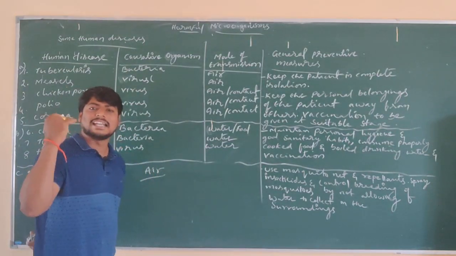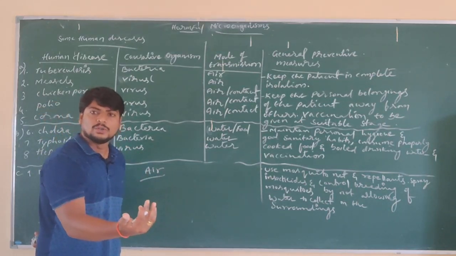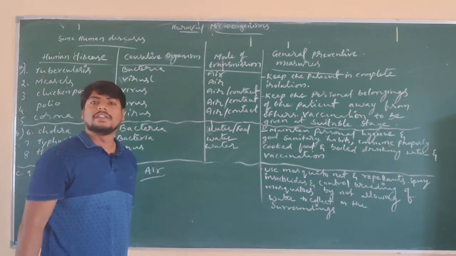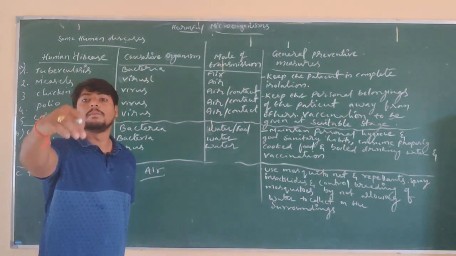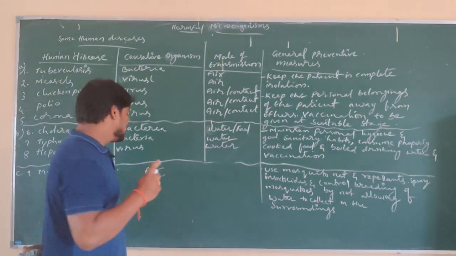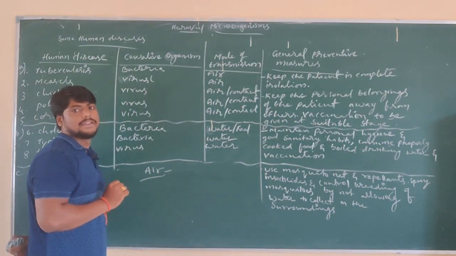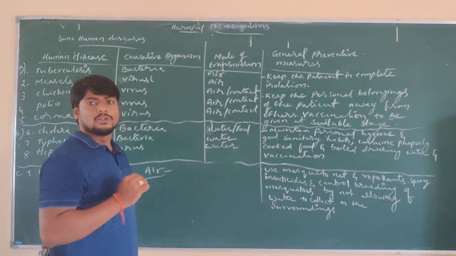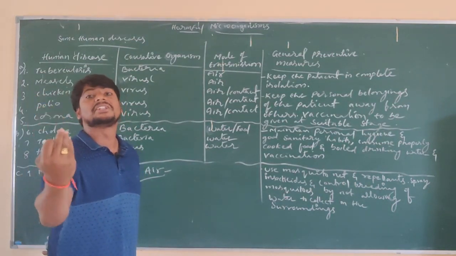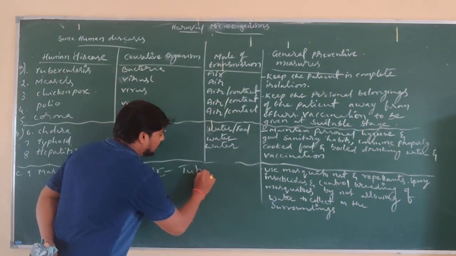The diseases that transfer from an infected person to a healthy person through the air are called airborne diseases. How can they be transferred? For example, tuberculosis or TB.